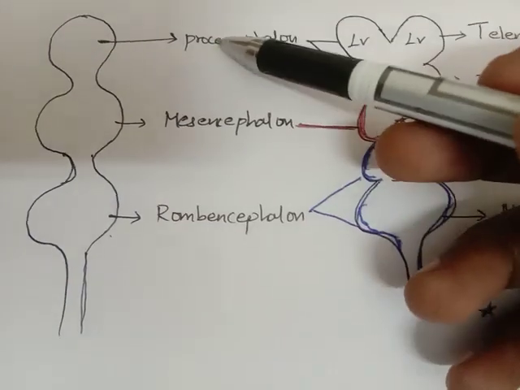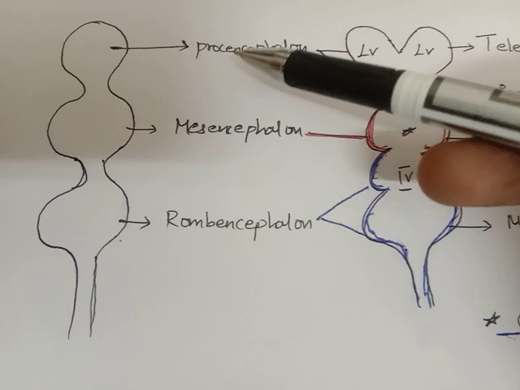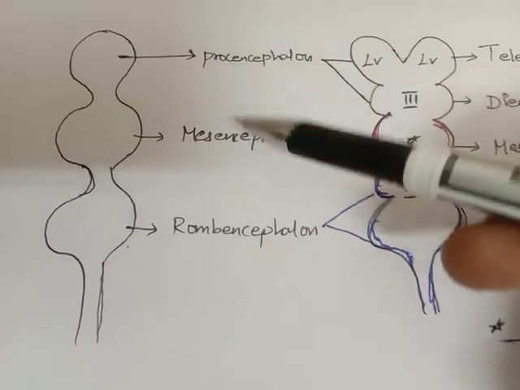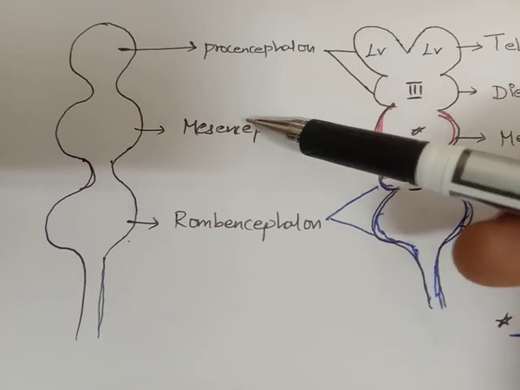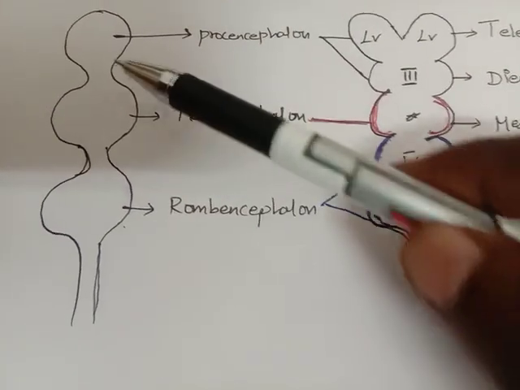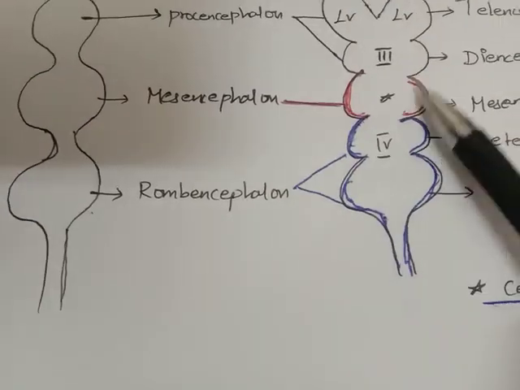The prosencephalon is nothing but, as you all studied in your higher secondary level, the forebrain. Mesencephalon is nothing but the midbrain. Rhombencephalon is nothing but the hindbrain. Okay, this is the first brain vesicles divided into three parts. Second, this is the second brain vesicles.